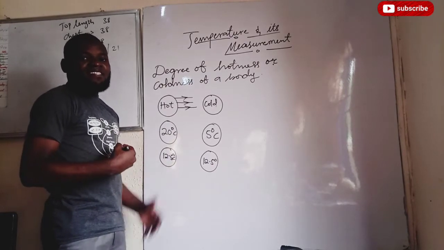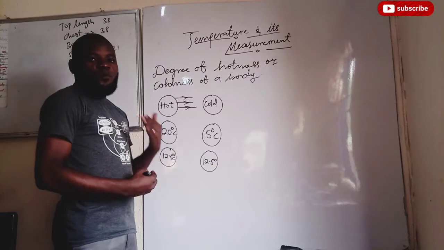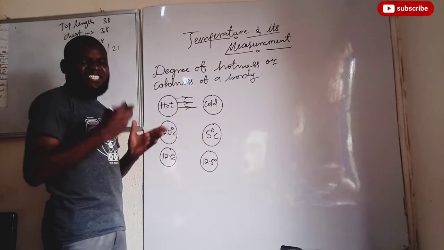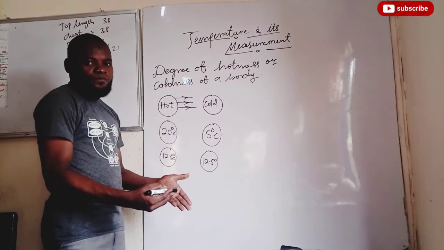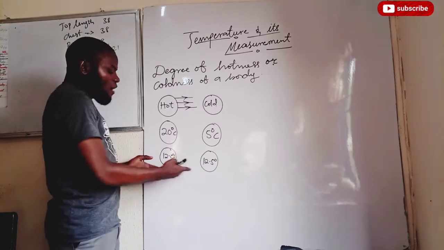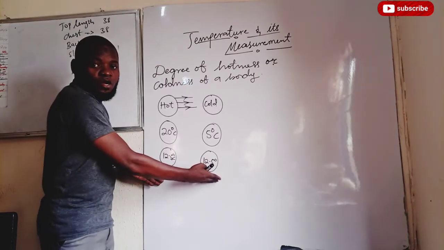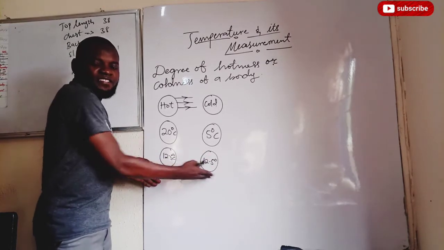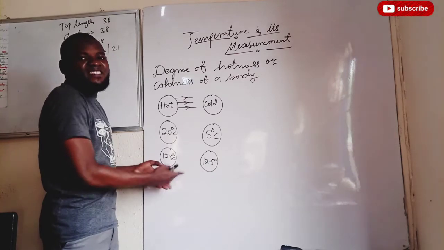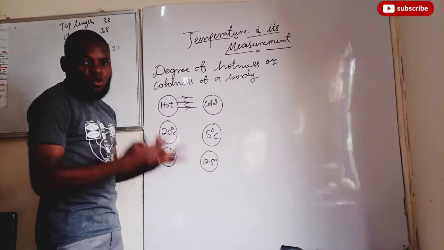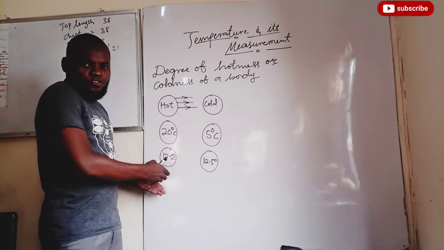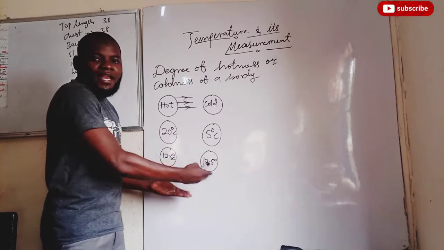And we said that heat will only flow from one body to another when there is a difference in temperature. But as at this time now, there is no difference in temperature, and when there is no difference in temperature of two bodies, we say they are in thermal equilibrium. What will make you know that a body is at thermal equilibrium?